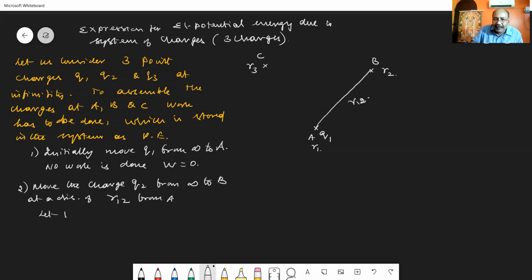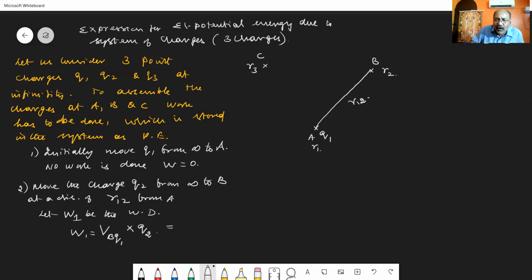Let W1 be the work done. So what is the work done W1? Work done W1 is equal to the potential at the point B due to the charge Q1, multiplied with the charge moved from infinity, which is Q2.